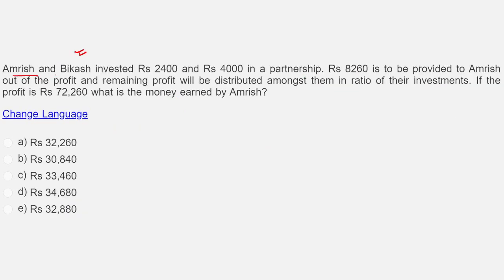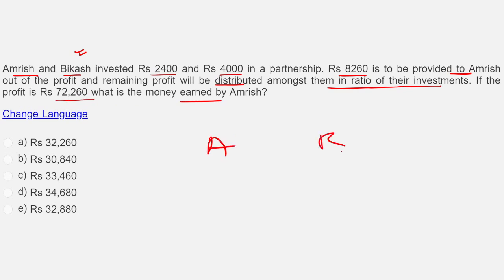Let us look at this question. Amrish and Vikas invested 2,400 and 4,000 in partnership. 8260 is to be provided to Amrish out of the profit. The remaining profit will be distributed among them in the ratio of their investment. If the profit is 72260, what is the money earned by Amrish?